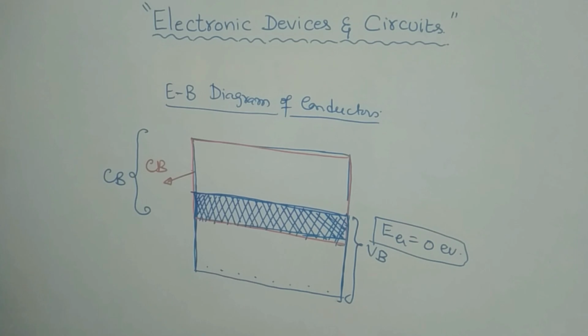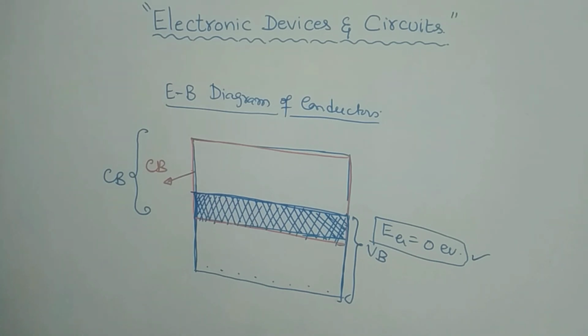Therefore, the conduction is very good, because that is how the material allows the current to pass through it. That's why these are called conductors, right? I think you understood. Therefore, the energy gap is 0 electron volt for a conductor.